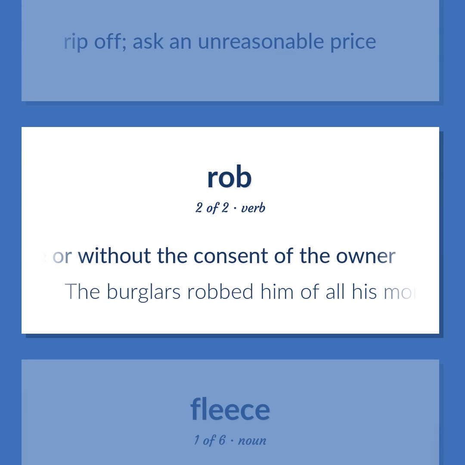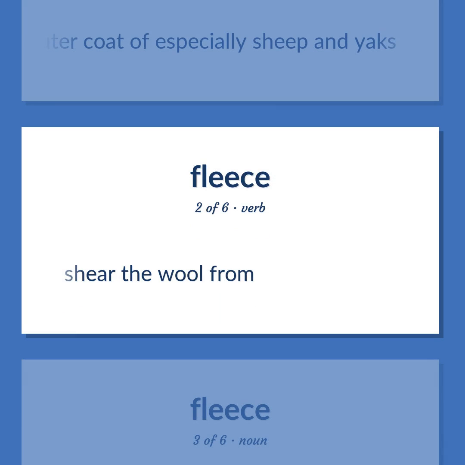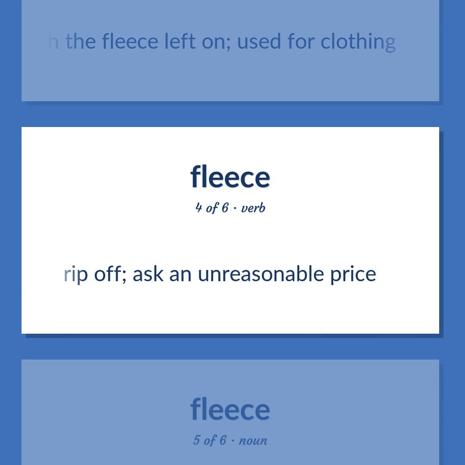The burglars robbed him of all his money. Outer coat of especially sheep and yaks. Shear the wool from. Tanned skin of a sheep with the fleece left on, used for clothing. Rip off. Ask an unreasonable price.